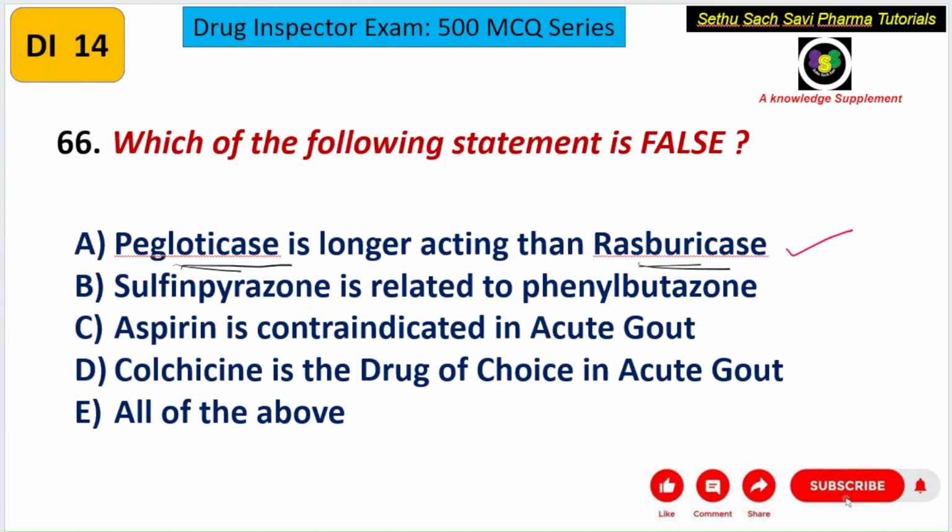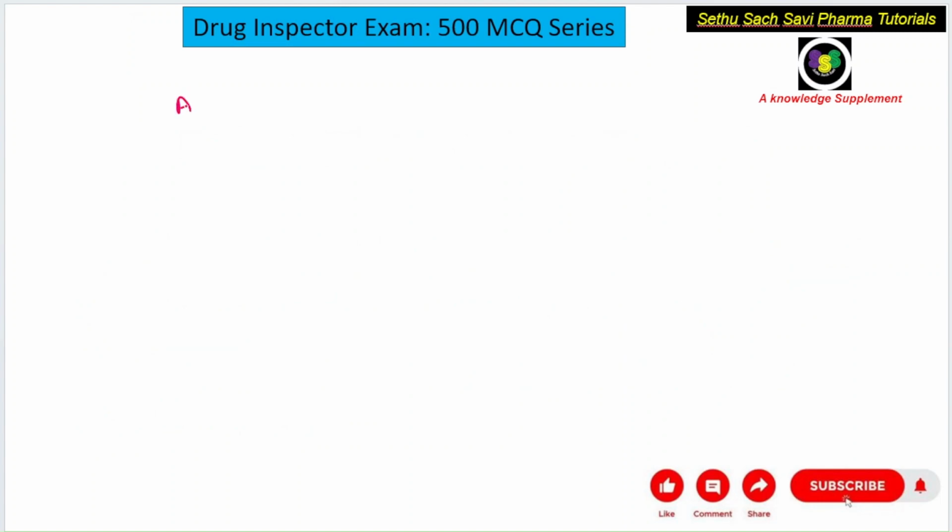Now look at the B choice. Sulfinpyrazone is related to phenylbutazone. The answer is correct. Now let us look into the C choice. Aspirin is contraindicated in acute gout. Is it correct? Yes, it is correct, because aspirin increases the uric acid level.